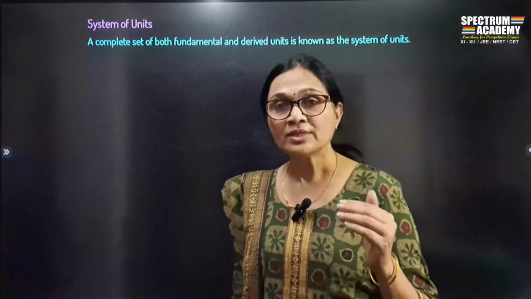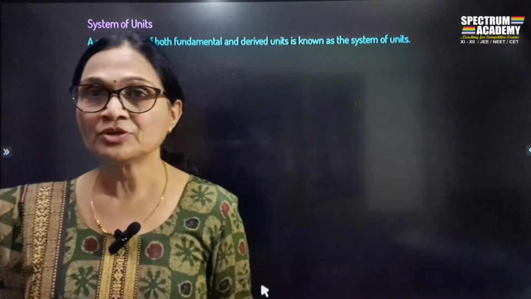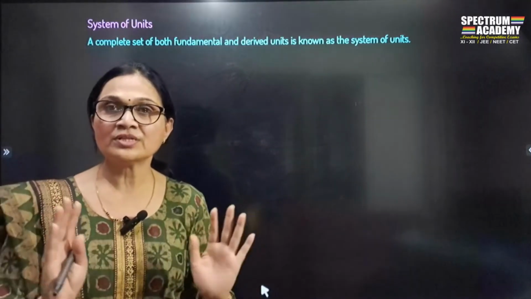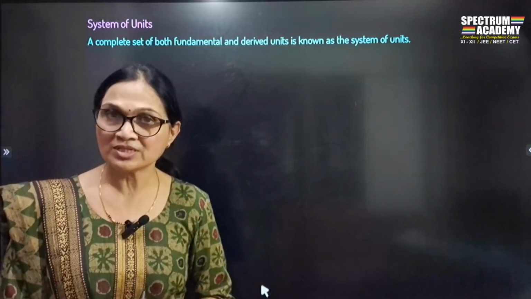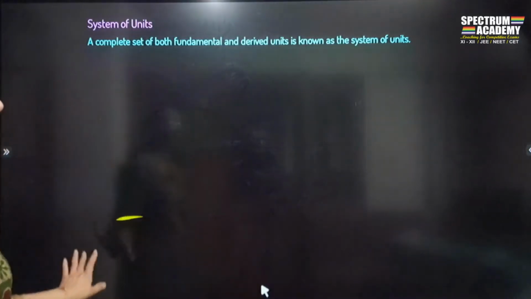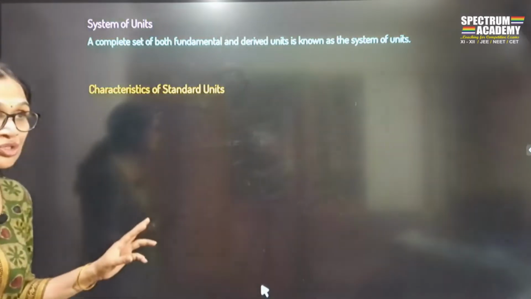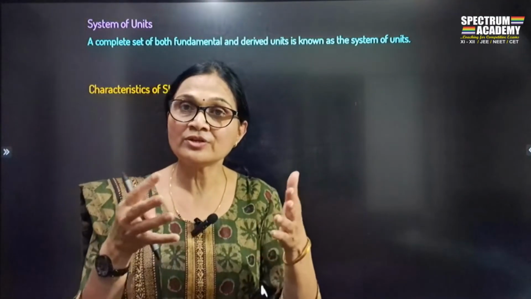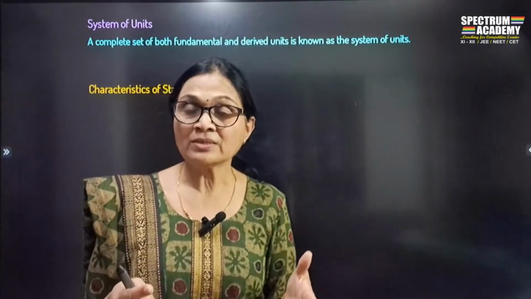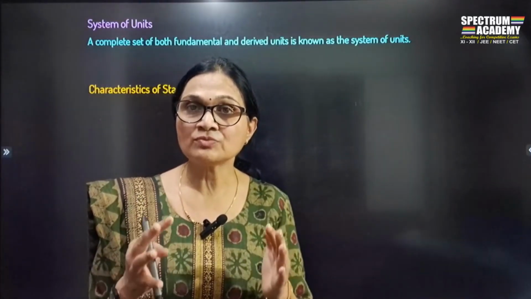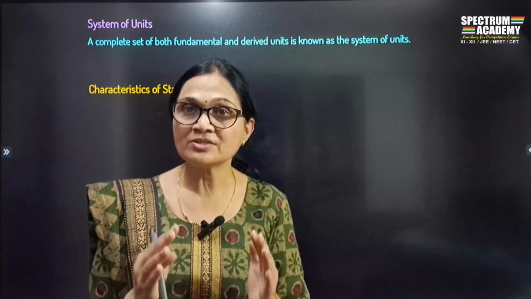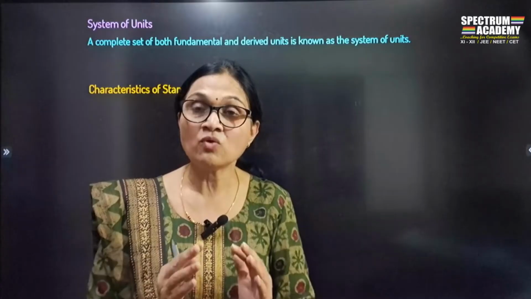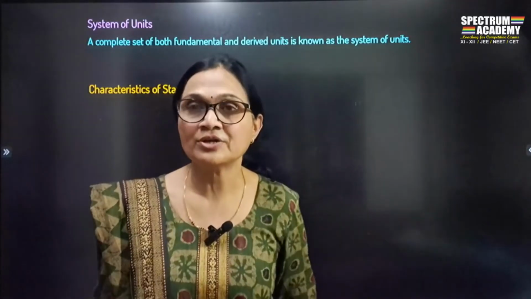So dear students, there were many systems that were used long back. Today you find that one universally accepted system is being used, which is the SI system. But before that there were many systems that were used, and these systems were using different sets of units. But when a common decision was taken that there would be a standard system of units, then what would that standard be, and what is the characteristic of a standard unit?